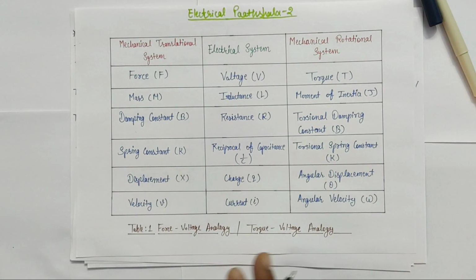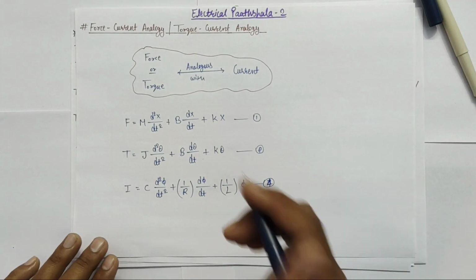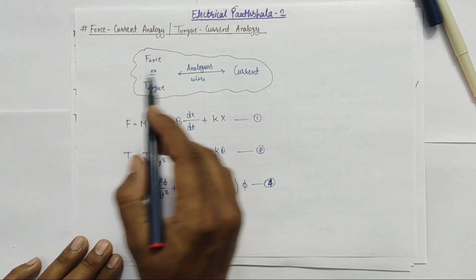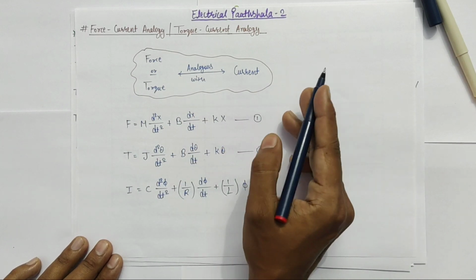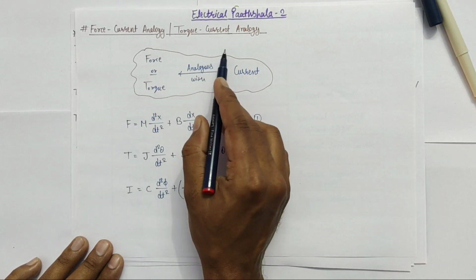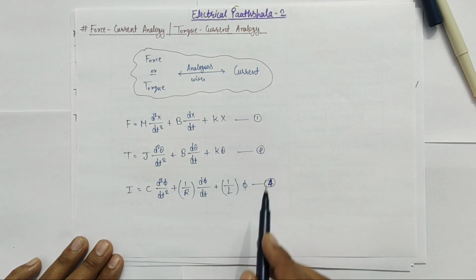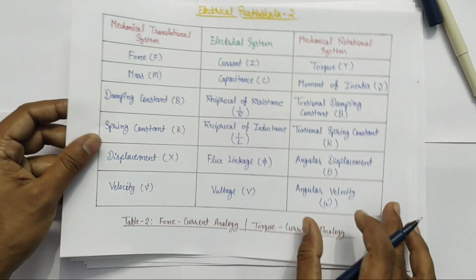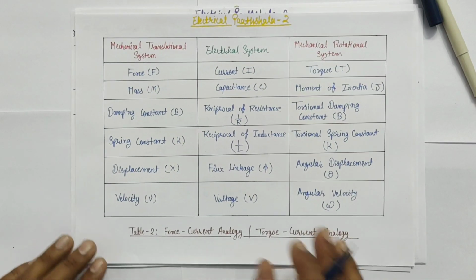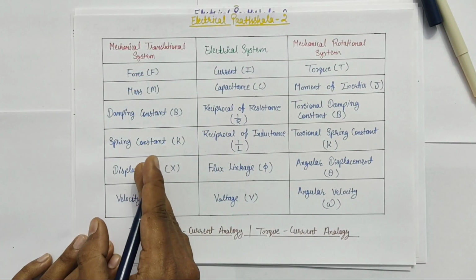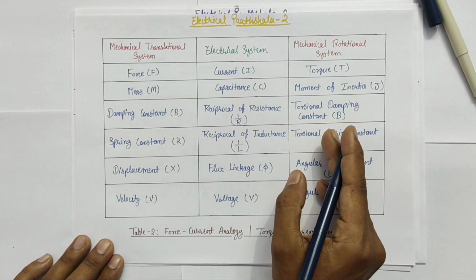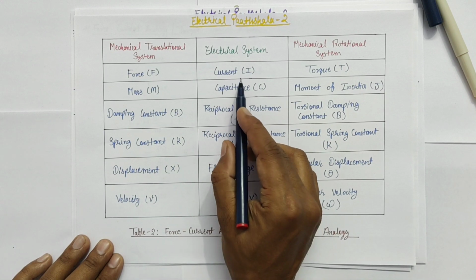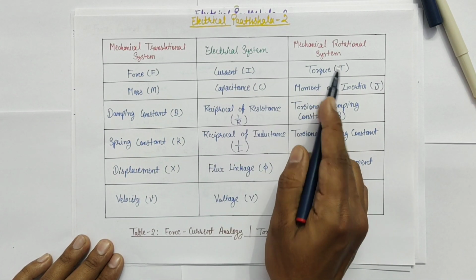Now we will write force current analogy and torque current analogy. In force current analogy and torque current analogy, force or torque of mechanical system is assumed to be analogous with current of the electrical system. To write these analogies, we will compare equation number 1, 2 and 4. By comparing these equations, we have again prepared a table, in which this is the column for mechanical translational system, this is for electrical, and this is for mechanical rotational system. Force of mechanical translational system is assumed to be analogous with current of electrical system and torque of rotational system.